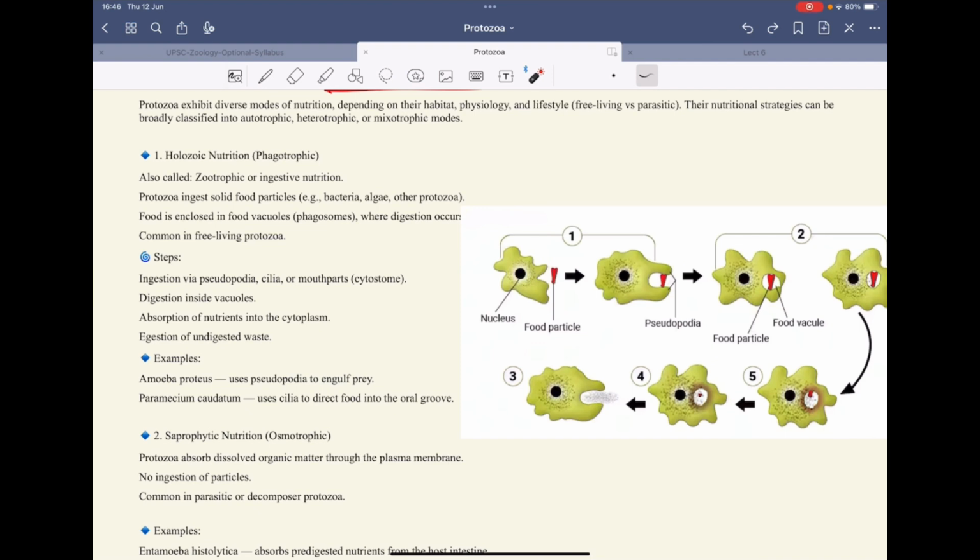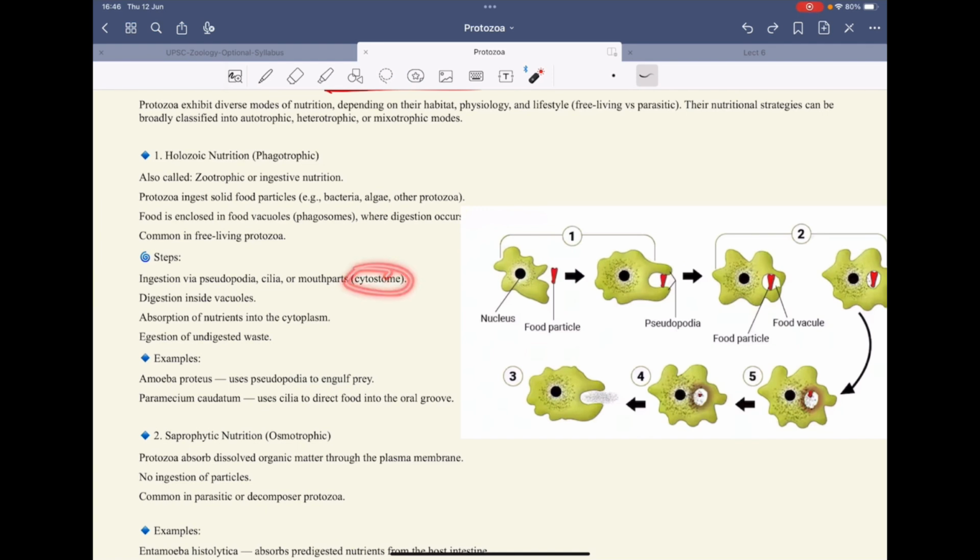Nutritional strategies are of different types. First one is holozoic nutrition or phagotrophic nutrition. It's also called zootrophic or ingestive nutrition. In this case, solid particles, just like in higher organisms, are taken into the body, and then this food is enclosed in food vacuoles called phagosomes, which are the digestive vacuoles in the protozoa. This type of nutrition is common in free-living protozoans, and the ingestion is via pseudopodia, cilia, or mouth parts.